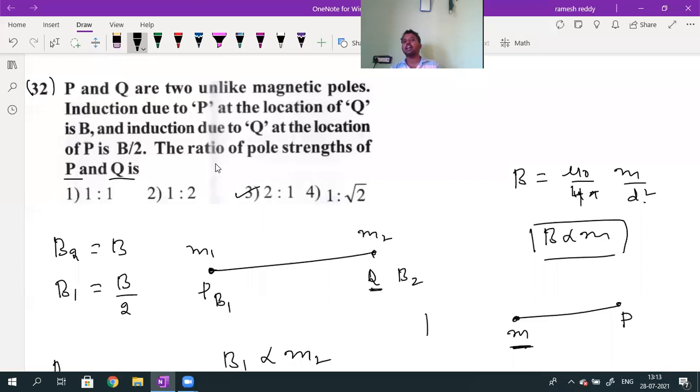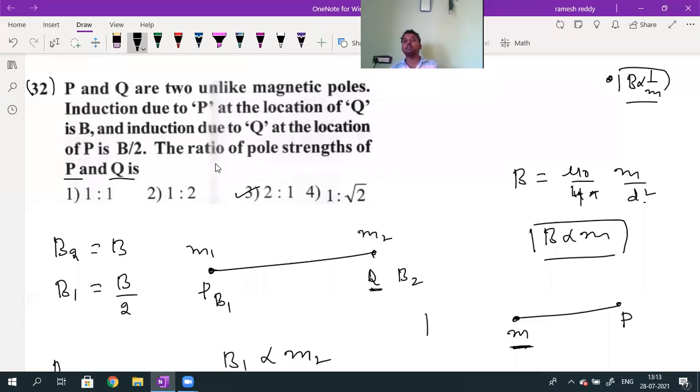Akshay, is your doubt clear? Very good question you asked. But here, when you are dealing with individual poles, B is directly proportional to m. When you are considering the external magnetic field, whenever a pole strength m is placed in an external magnetic field, B is inversely proportional to m. Okay? Is this question okay?